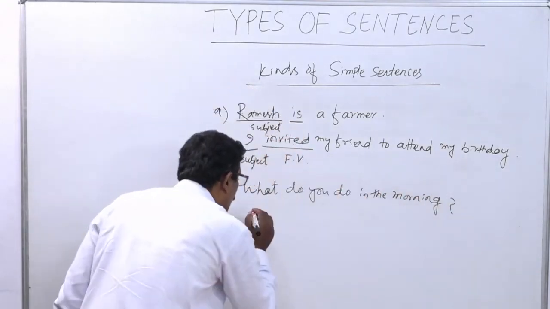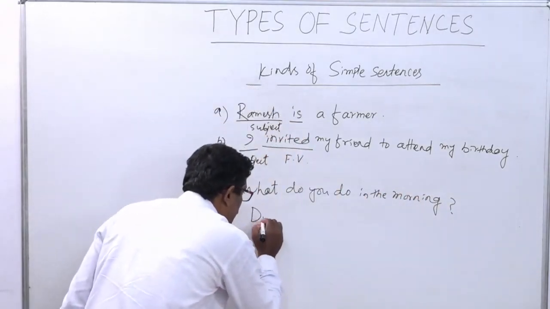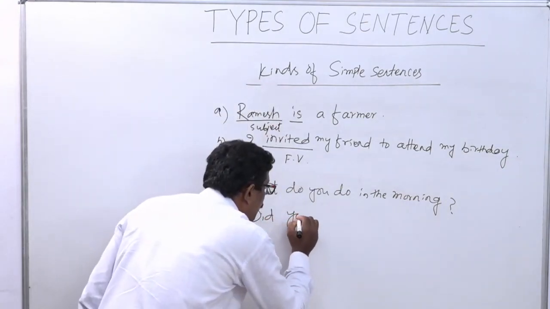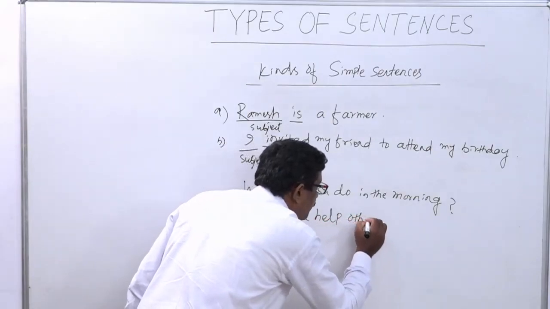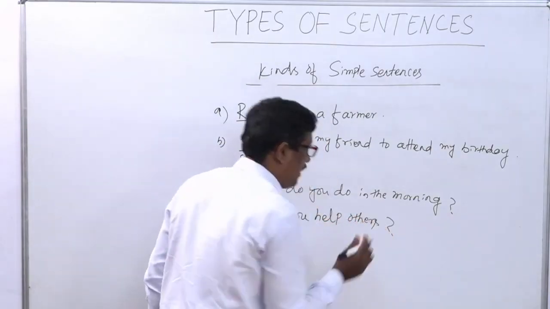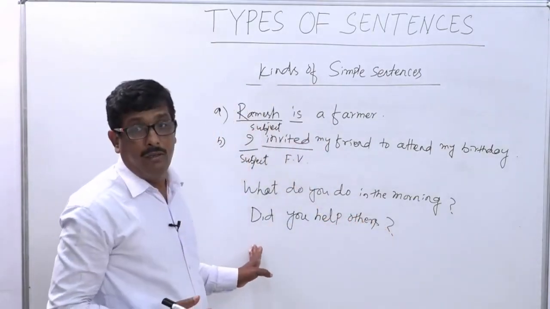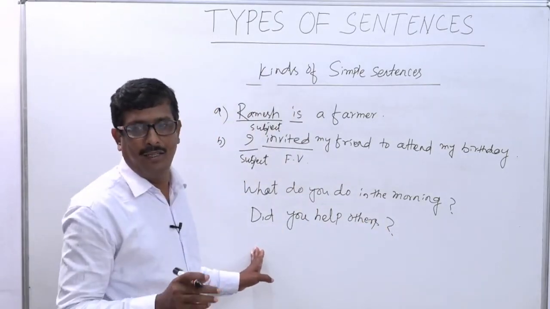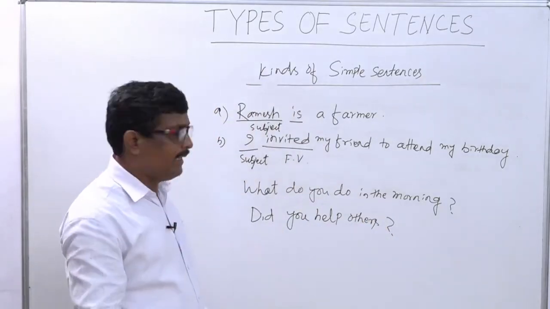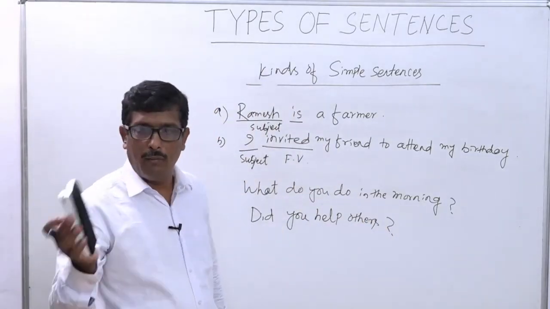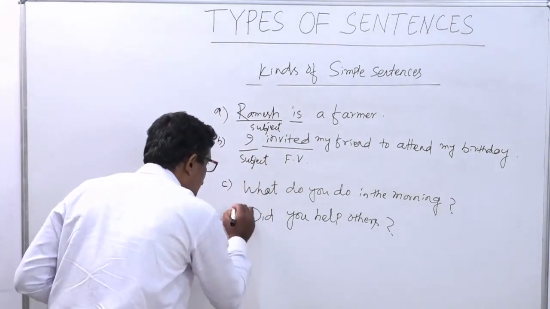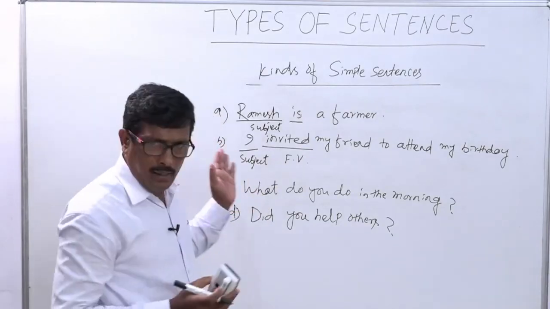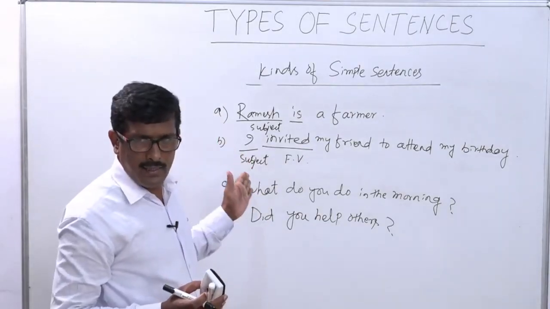And we will take more examples. Did you help others? Question mark. It is also an interrogative sentence. Okay? Now we will take some more examples from other sentences. This is C and this is D. Have you written the sentences?